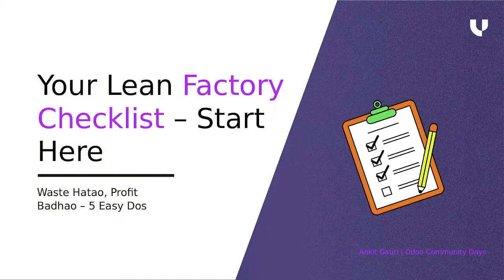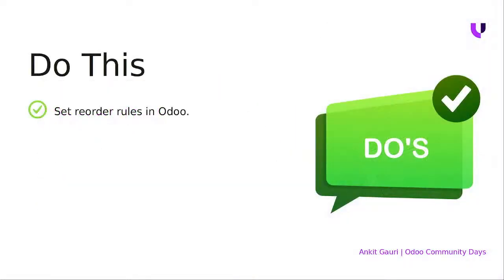To do the easy processes in place, right? What are the five easy tools for them, which they need to take care of when they are starting even a small business of production line, right? So the first is they always need to come up with the reorder rules, or I would say the minimum and maximum, to maintain the quantity so that they don't over invest on the manufacturing side or the producing of the quantity or the storage facilities, right?